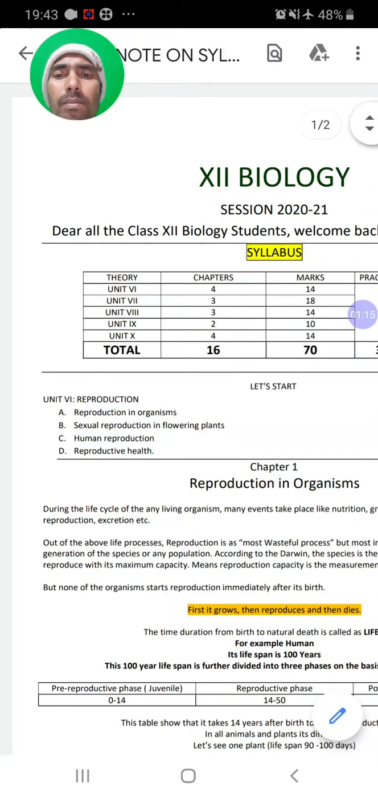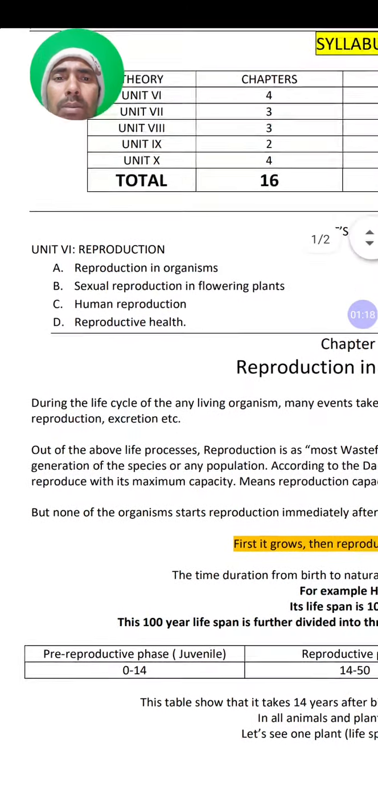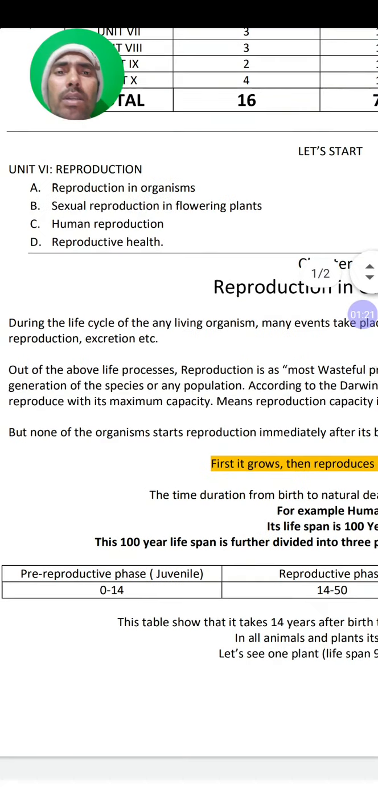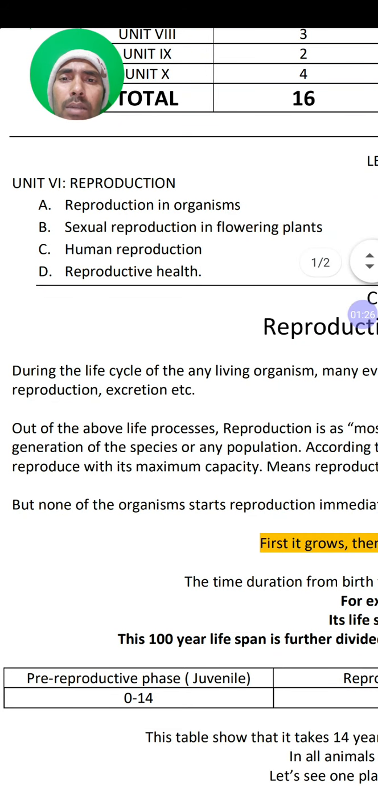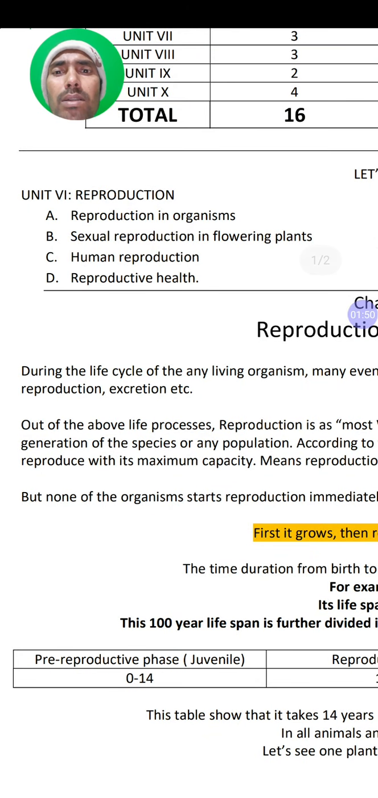Now we shall start today our chapter, unit number 6, or according to 12th, unit number 1. The name of the unit is reproduction. It's a common chapter. We shall see all the events in this chapter like sexual reproduction, asexual reproduction, reproduction in microorganisms, reproduction in plants, animals and all. Very general chapter is this. The first is reproduction in organisms. Second is sexual reproduction in flowering plants, human reproduction and reproductive health.